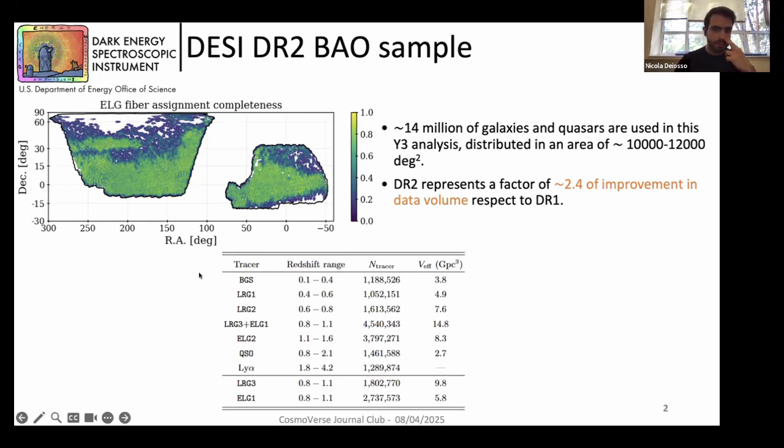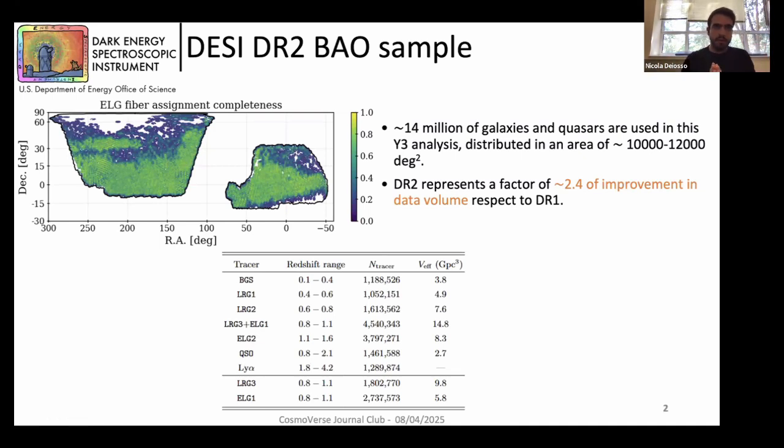This represents a factor of 2.4 of improvement in data volume with respect to the year 1 analysis. As you can see here in the table, we divided the catalog in 7 different redshift bins, spanning from 0.1 to 4.2 of redshift with 5 different kinds of tracers: Bright Galaxy Survey, luminous red galaxies, emission line galaxies, quasars, and Lyman alpha forest tracers.